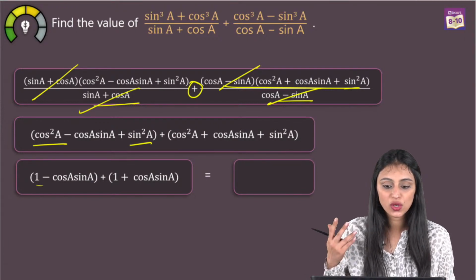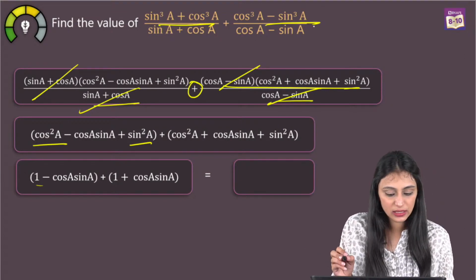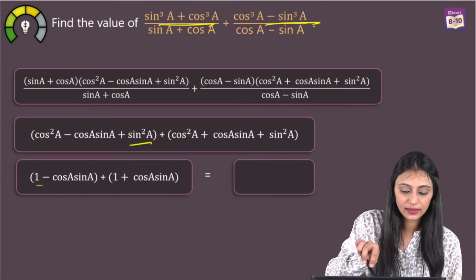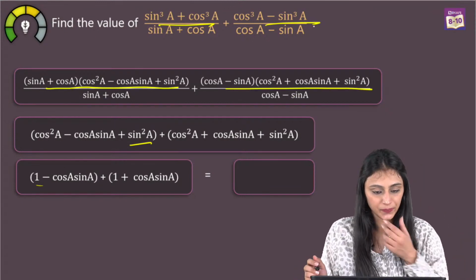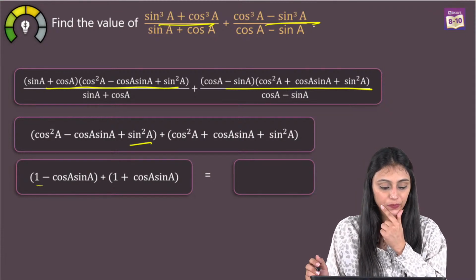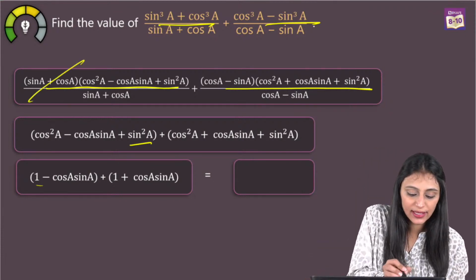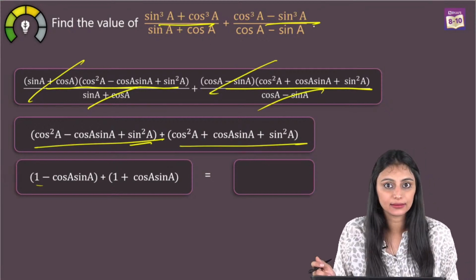Yes, Joseph, I'm repeating one more time. See, I just opened these identities. Right? Once we opened the identities, we got this as the numerator here and this as the numerator here. Yes, Akriti, I'm explaining again. Right? So here this will get cancelled out, this will get cancelled out. What are we left with? These are the things, right?